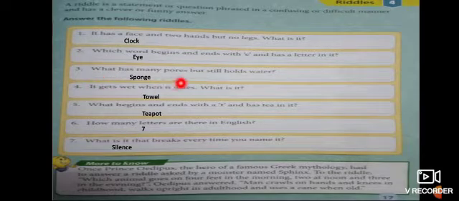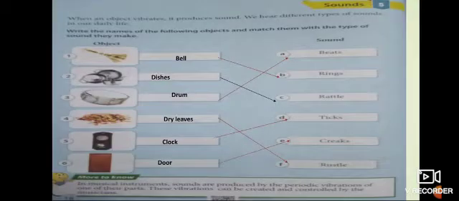Third, what has many pores but still holds water? Sponge. It gets wet when it dries. What is it? Towel. What begins and ends with T and has tea in it? Teapot. Six, how many letters are there in English? Seven, English. And the last one is, what is it that breaks every time you name it? That is silence. Whenever you say anything, it will break.